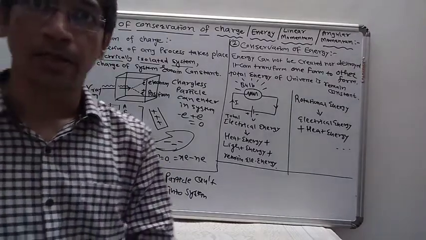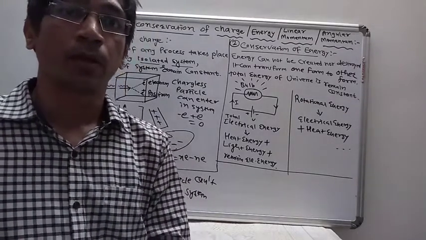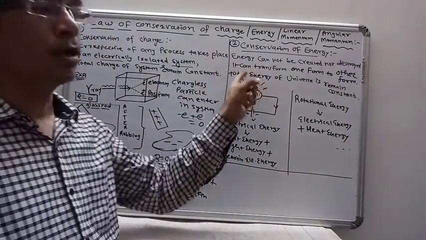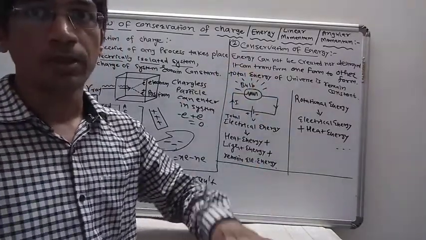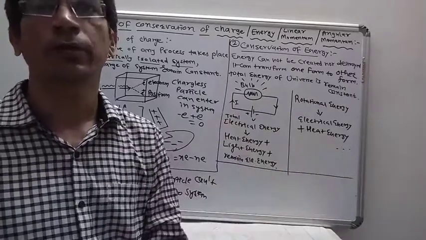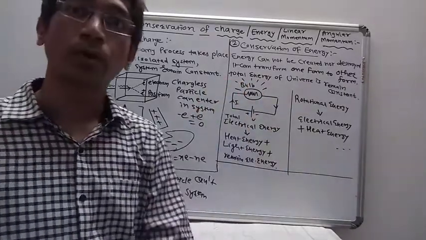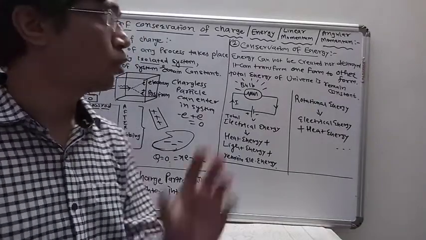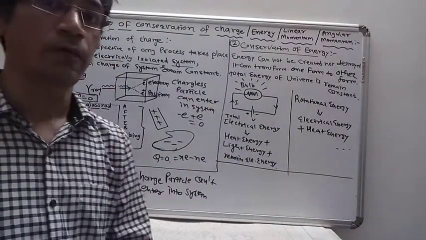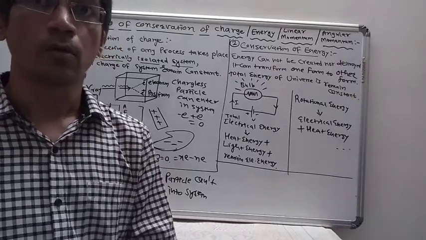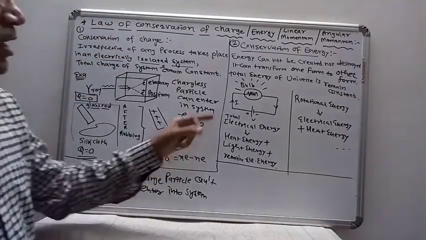Conservation of energy. Law of conservation of energy: energy cannot be created nor destroyed. It is transferred from one form to another form, and the total energy of the universe remains constant. This is the law of conservation of energy we already know from lower standards. We can take an example.